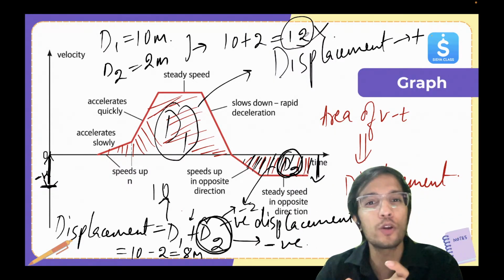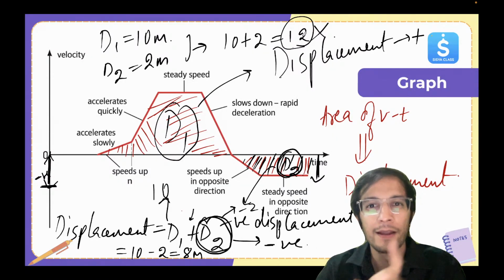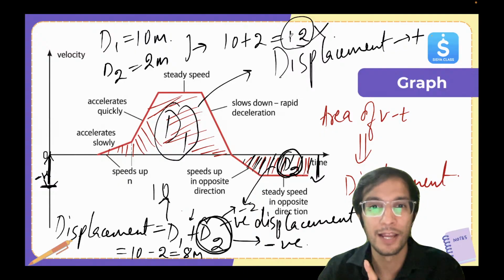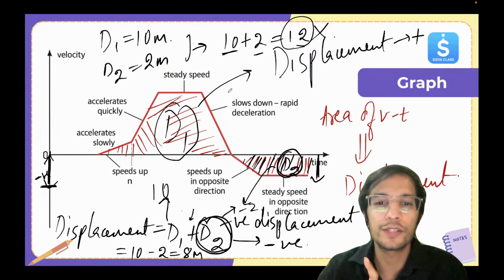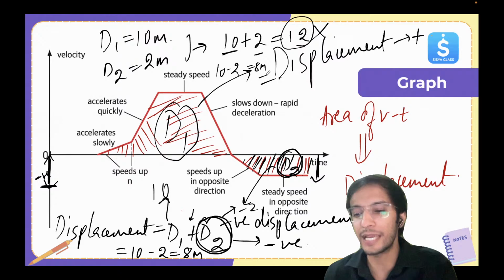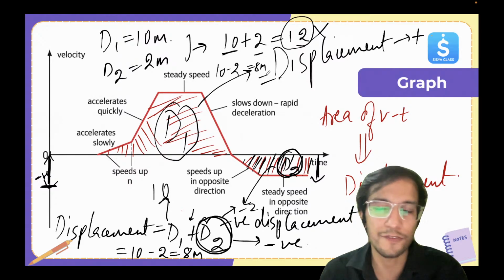But when we talk about displacement, it is a vector quantity. You have to take this sign very seriously. So let's say 10 is in positive, 2 is in negative. So this will be 10 minus 2. That will be the displacement, 8 meter. So displacement will be 8 meter, but the distance will be 12 meter.